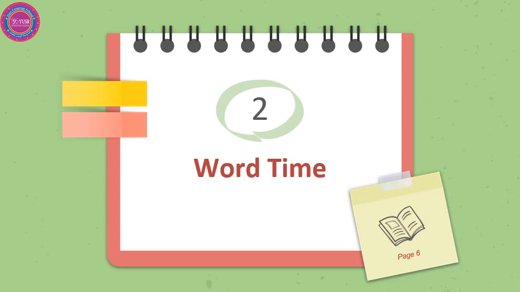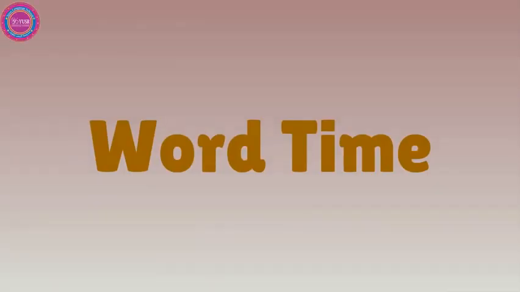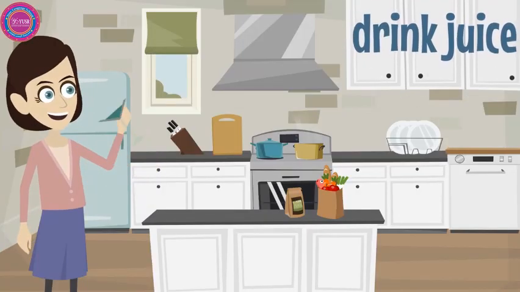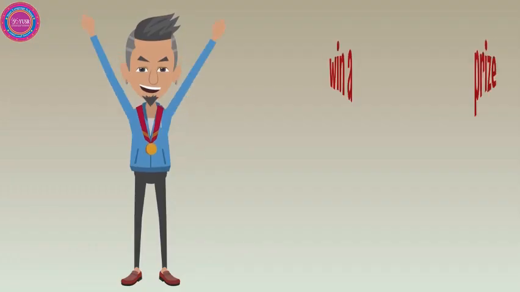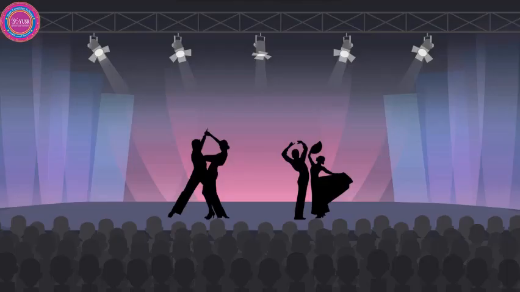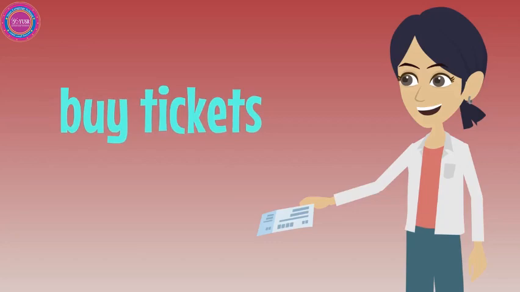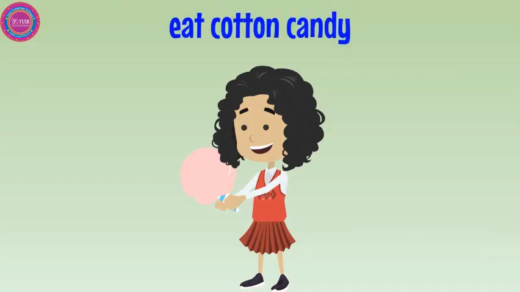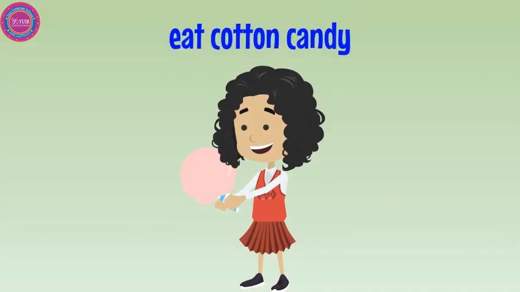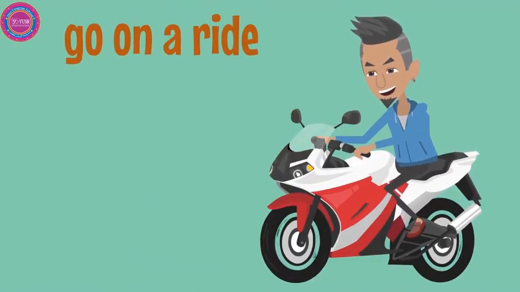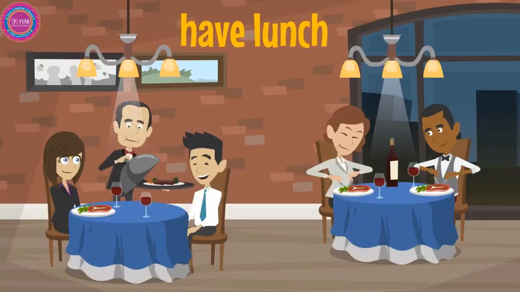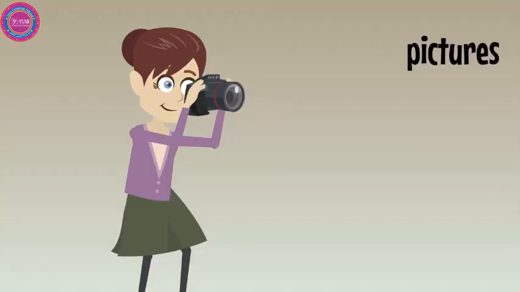Now it's word time. I want you to listen and watch this video. Drink juice. Win a prize. See a show. Buy tickets. Eat cotton candy. Go on a ride. Have lunch. Take pictures.